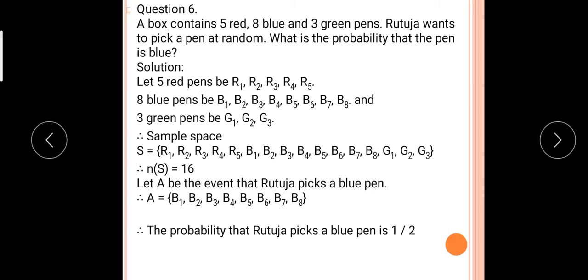Therefore the sample space is all the red, blue and green pens, in total 16. So n(S) is equal to 16. The probability that the pen is blue: the total number of pens is 16, and out of them how many are blue? 8. Therefore 8 upon 16 is equal to 1 by 2.